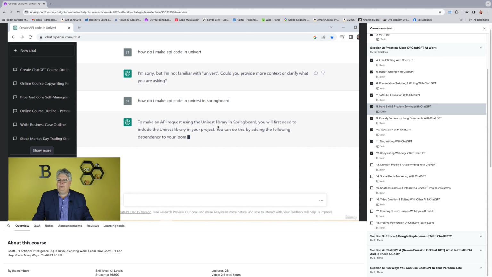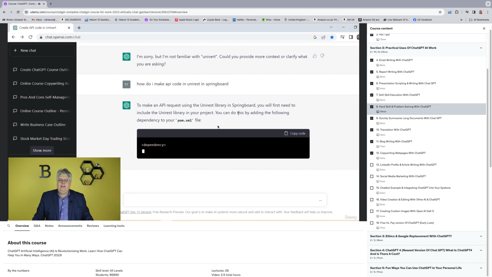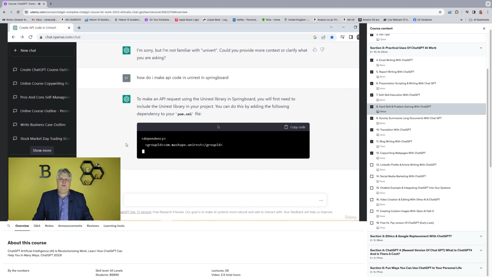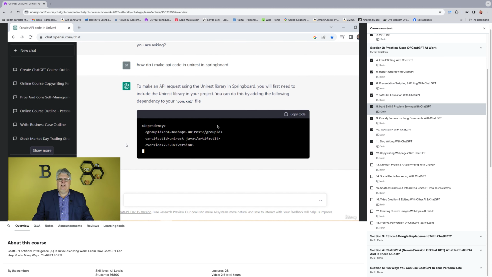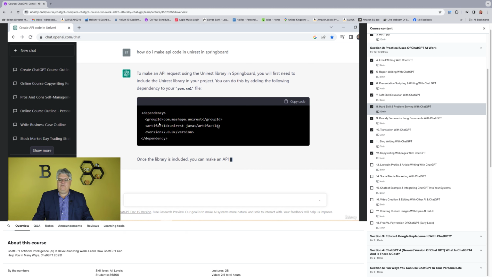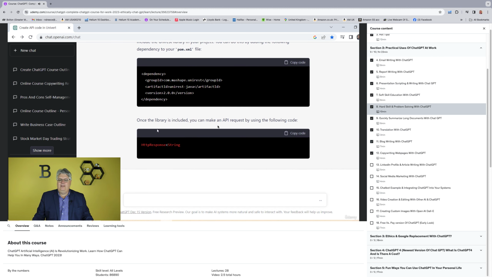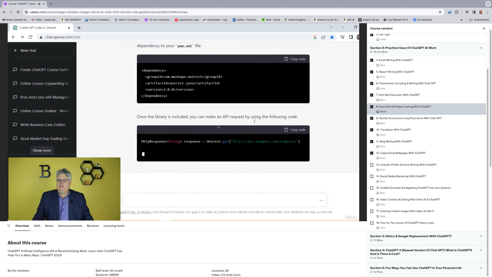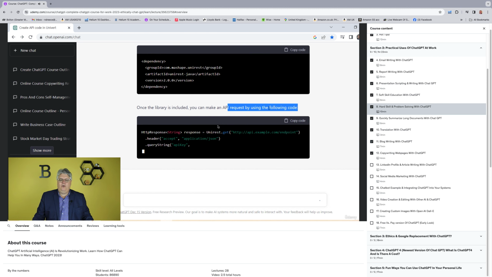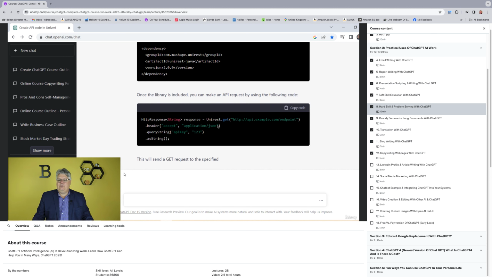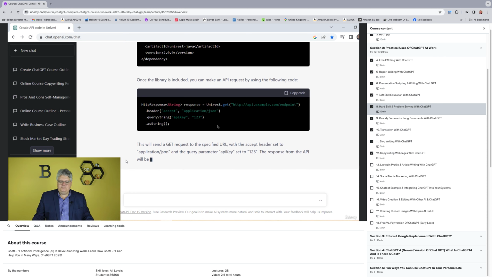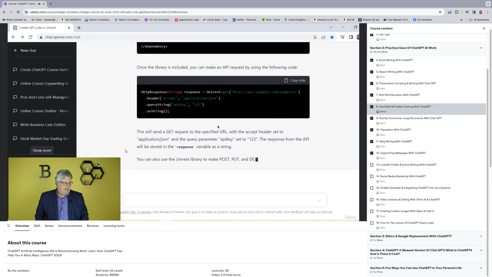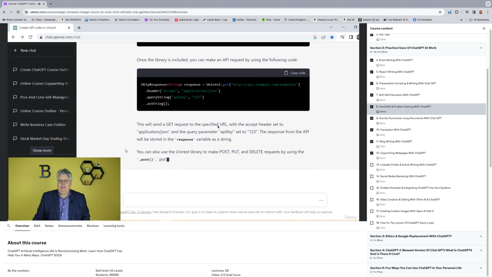To make an API request using the Unirest library in Spring Boot, it's going to tell me that, give me some things, and then this is where your mind's getting blown. If you've not seen this before, if you're a programmer, your mind's just getting blown, isn't it? Because it's like, wow, they're giving me the actual code, what do I type, the whole bit. Once the library is included, you can make an API request with the following code, and there it goes, right? This will send a GET request to the specified URL. And there I've got more coding, more information on there too, and this will keep going on there too.